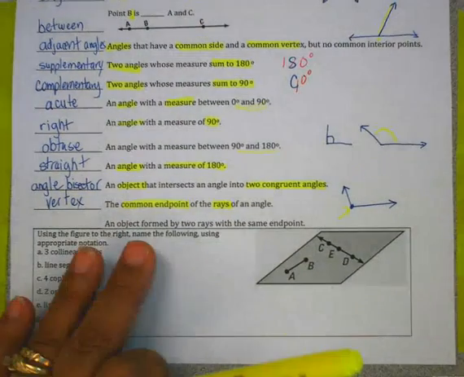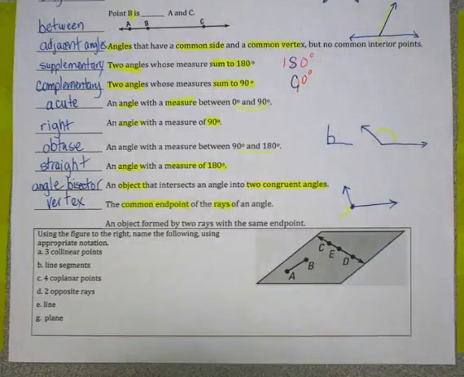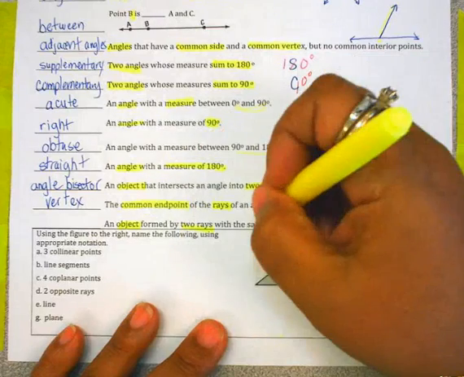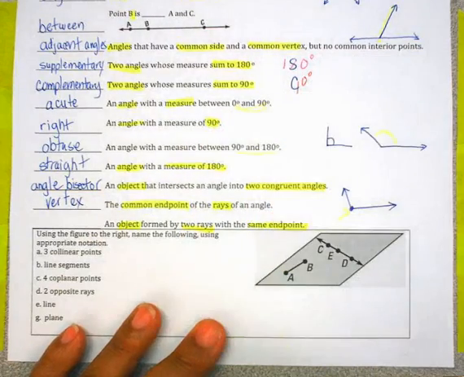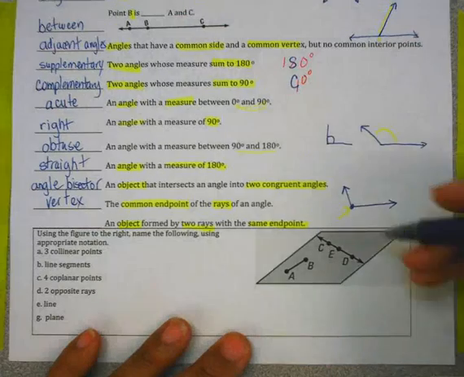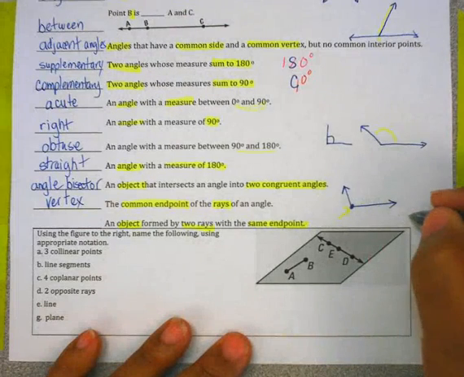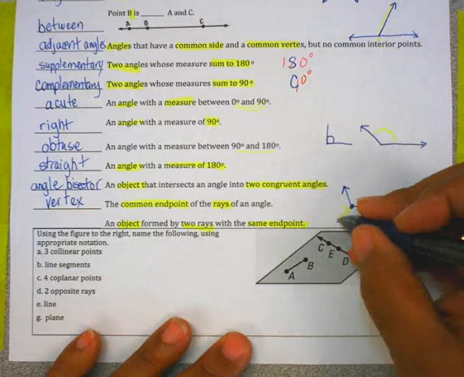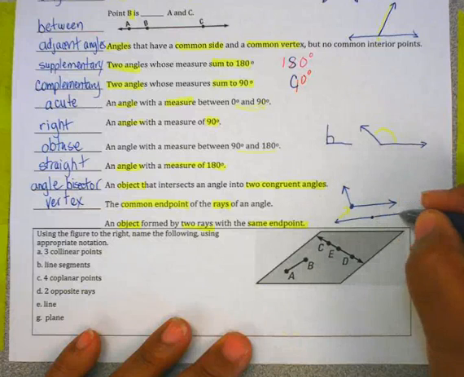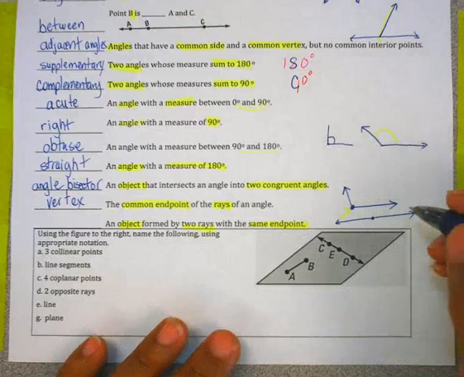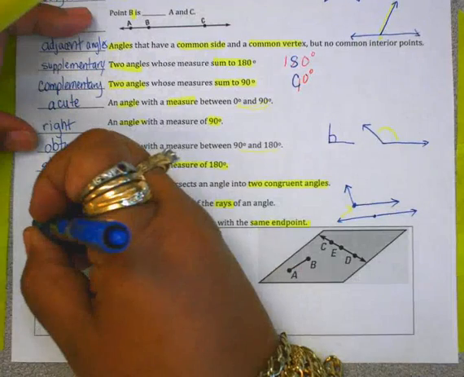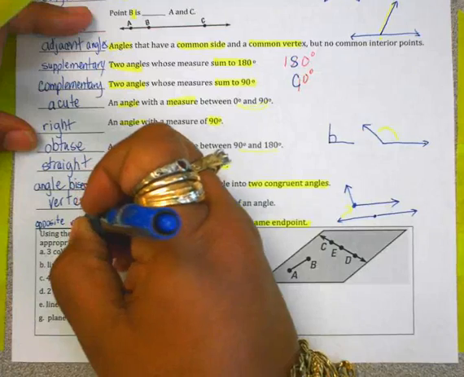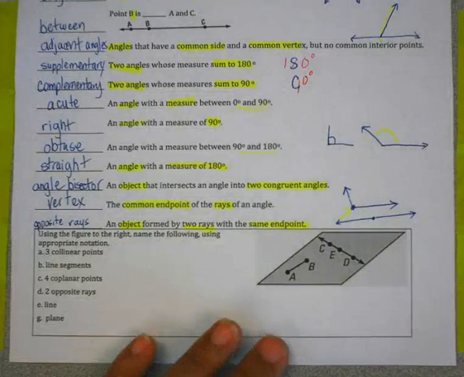And this one that's kind of sneaked in here on the bottom, it's an object that's formed by two rays with the same endpoint. So if we have two rays that are going in opposite directions, those are opposite rays. Opposite rays look just like a line.